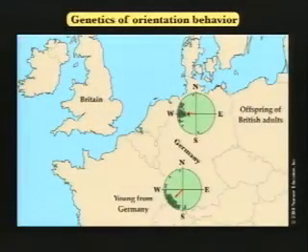The offspring of the British adults had that type of orientation, whereas the offspring of the German adults were orienting in that direction. So no one taught those little birds that they hatched out of eggs in their controlled conditions how to migrate or where to migrate. It was built in. It's still complex. We still don't know how it's built in exactly, but it seems to be innate. And that's a great example of that.